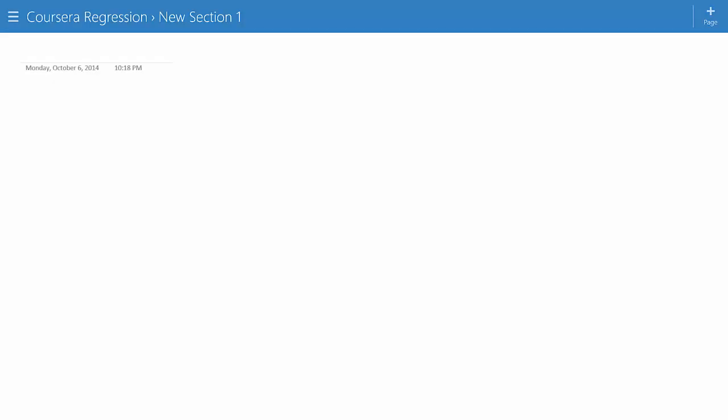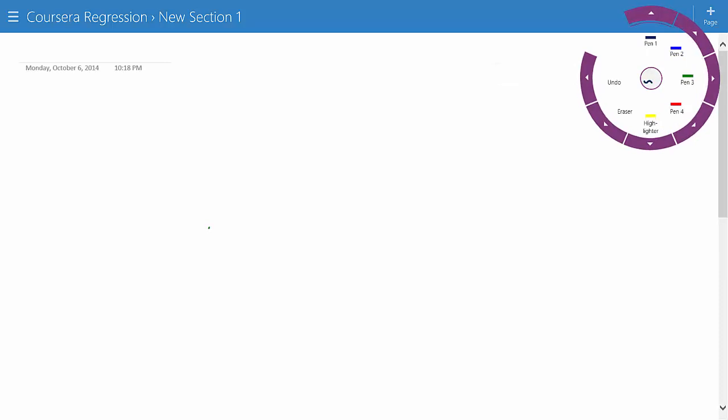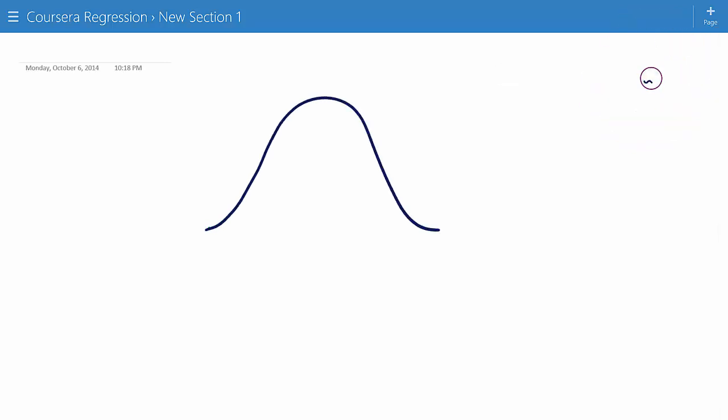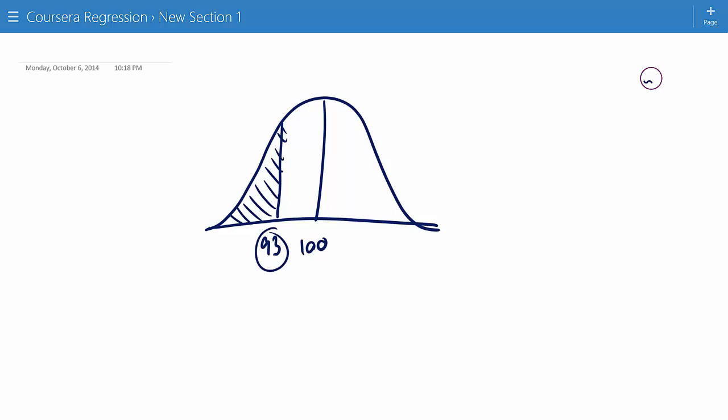So let me switch over to my notes and I'm going to draw the relevant normal distribution. So here it is. 100 is the mean, and it wants to know the probability of 93 or fewer hits per day. So it wants that area. Well, we need to figure out how many standard deviations below the mean 93 is. So we do that by taking 93, subtracting 100, and dividing by the standard deviation, which is 10, and we get negative 0.7. We don't know that standard normal quantile off the top of our head.